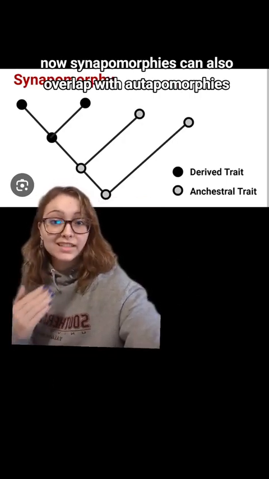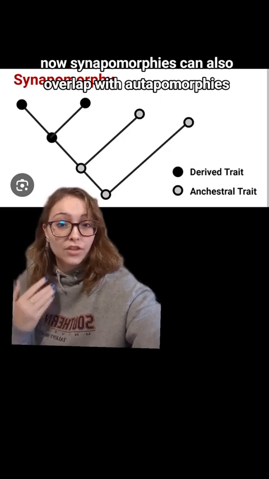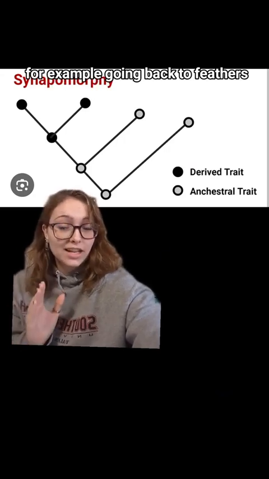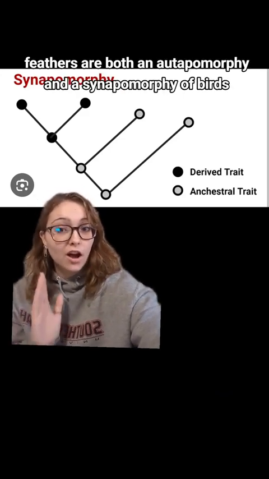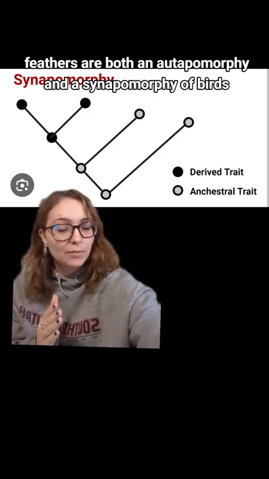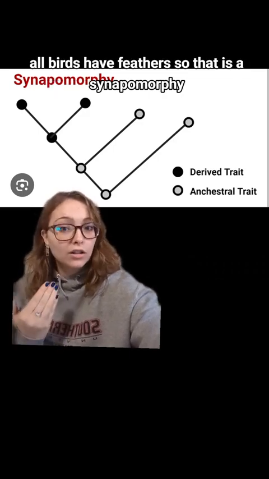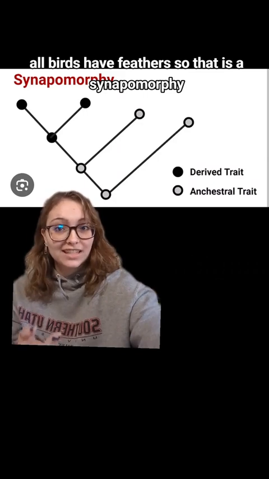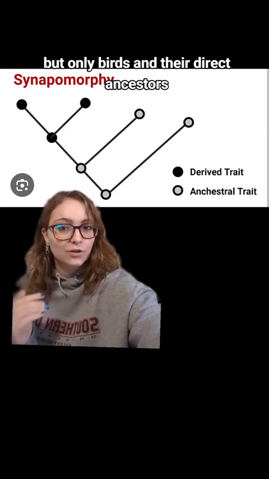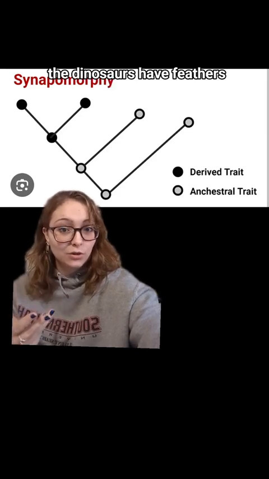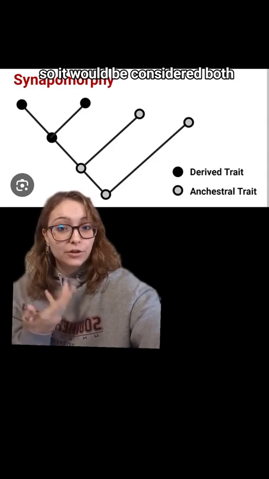Now, synapomorphies can also overlap with autapomorphies. For example, going back to feathers. Feathers are both an autapomorphy and a synapomorphy of birds. All birds have feathers, so that is a synapomorphy, but only birds and their direct ancestors, the dinosaurs, have feathers, so it would be considered both.